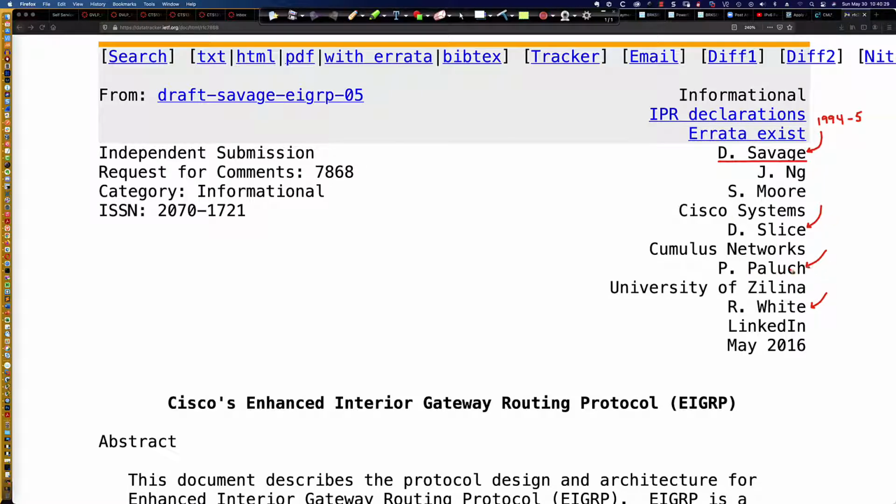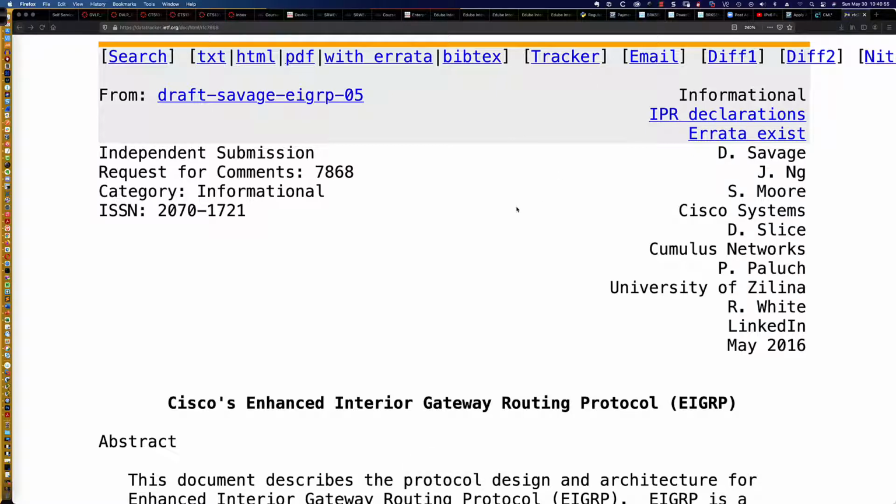Peter Paluch is also another brilliant network engineer. And then you have Russ White, who is also a legend in the routing space. I don't know these two individuals here, but I can speak to the four individuals that I've mentioned. And with their contributions, this really makes the RFC primary source material.